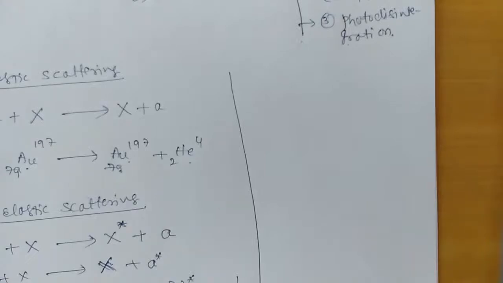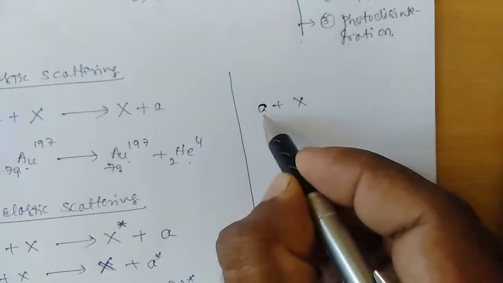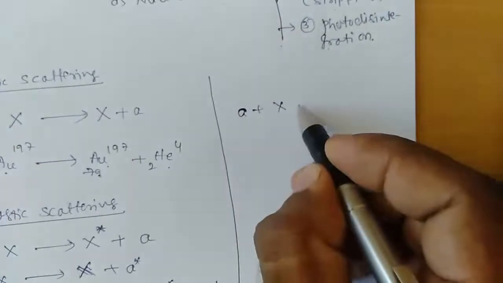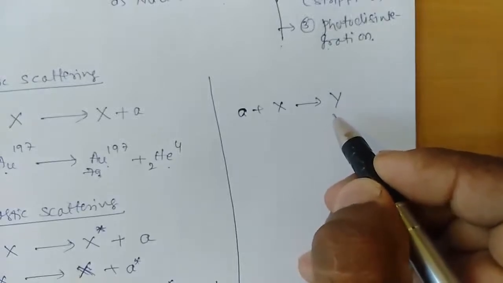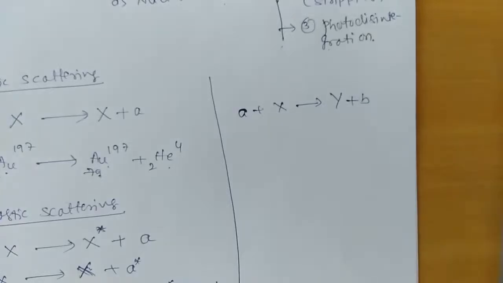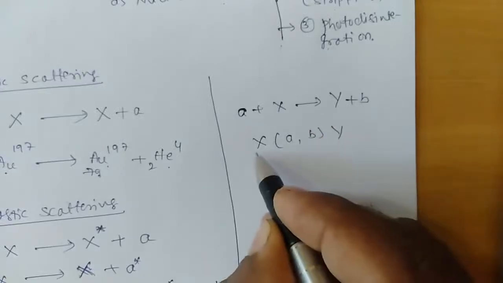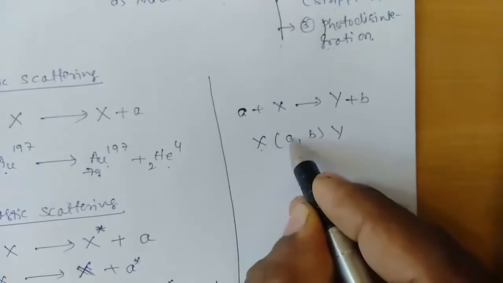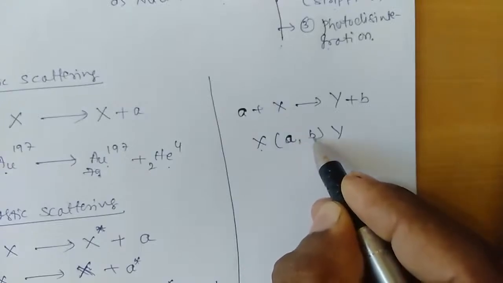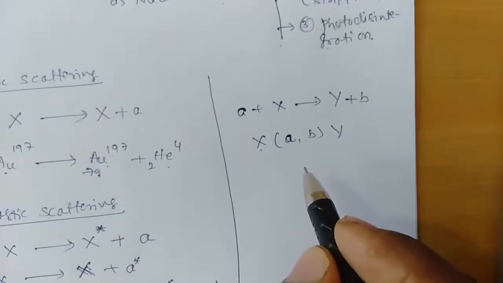So we had represented the nuclear reaction in the form of an equation. In a nuclear reaction, we have a target nucleus X which is bombarded with a projectile, and there is formation of another nucleus Y, with b as the ejectile. As we have discussed earlier, this nuclear reaction will be represented in this format. First we write the target nucleus, next the projectile, next the ejectile, and next the product nucleus. So this is the format for representing the nuclear reaction.